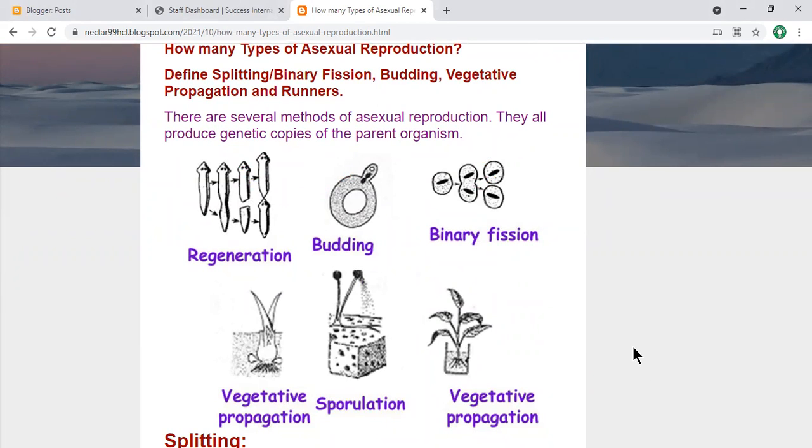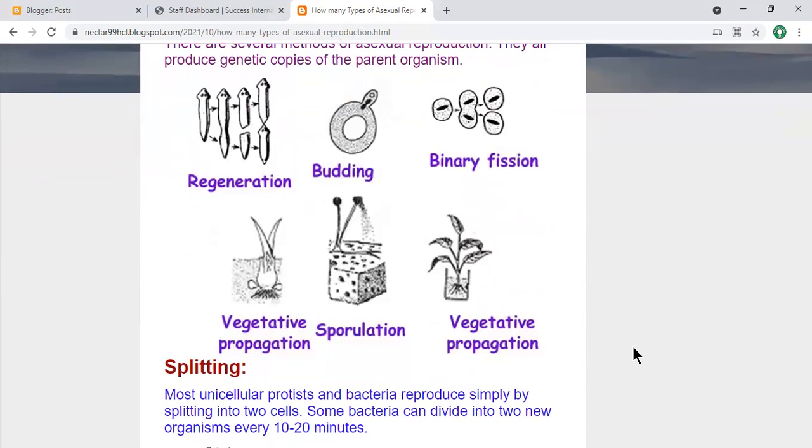So the first thing here, you can see that this first one is just for information. That is not mentioned in your syllabus. So the first is regeneration. For example, this organism, you can say, is divided into two halves.